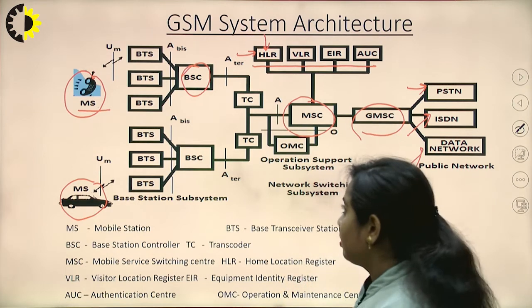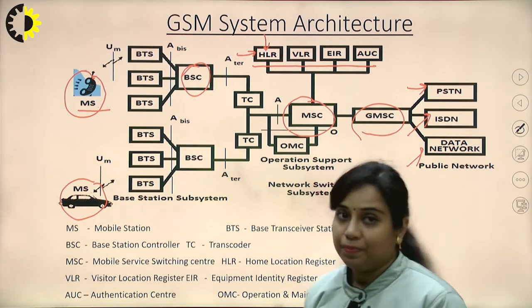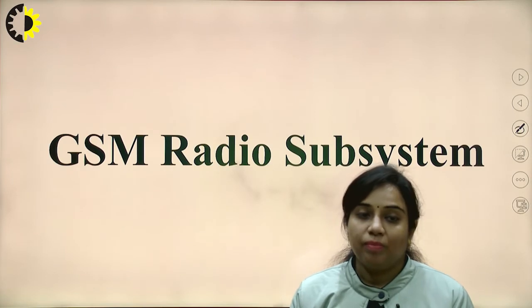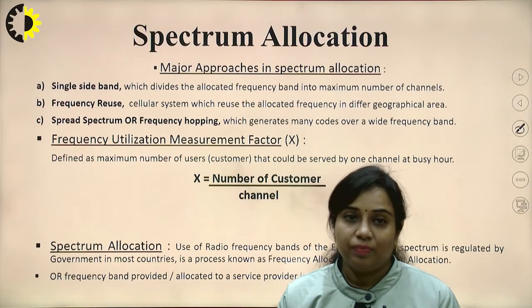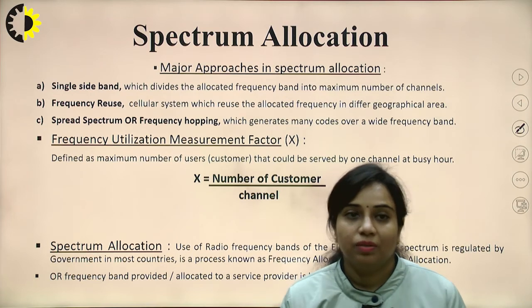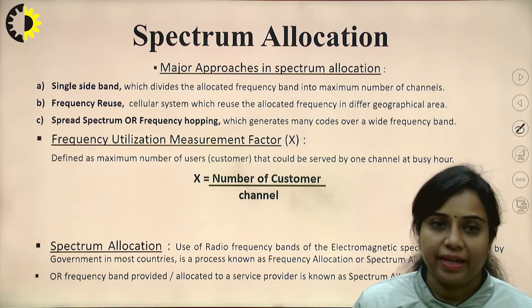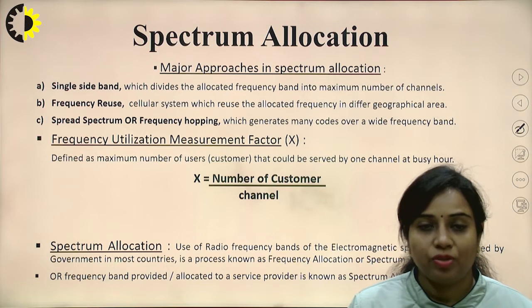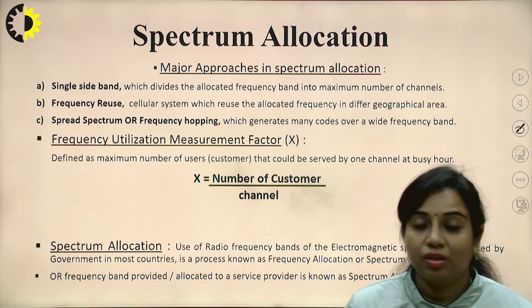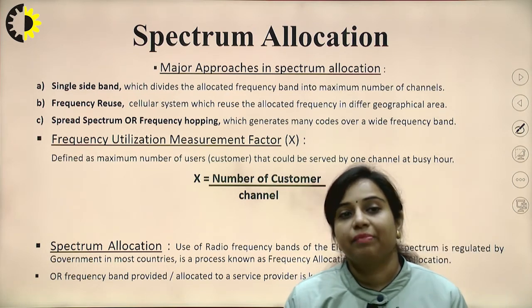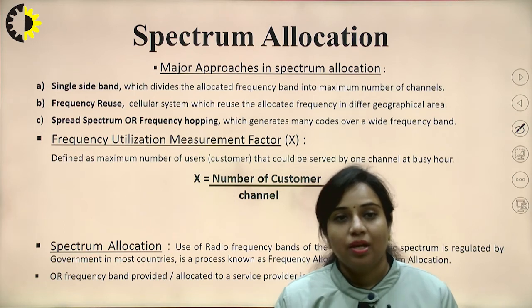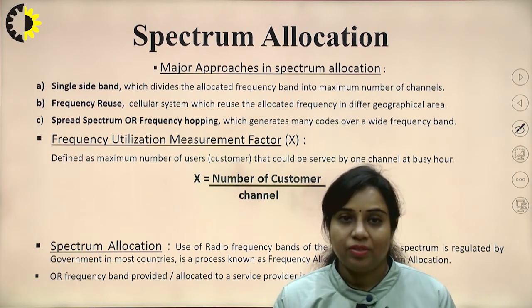So this is the architecture of GSM. Now next we talk about this GSM radio subsystem. So spectrum allocation that we are going to discuss, because in second generation then third generation, the number of users is increasing day by day, so the demand of bandwidth is increased, so that comes under the spectrum